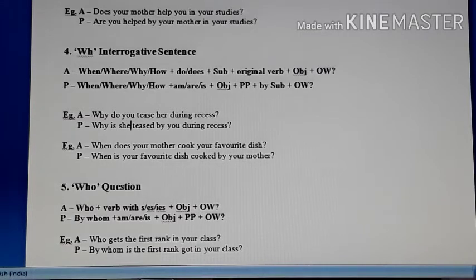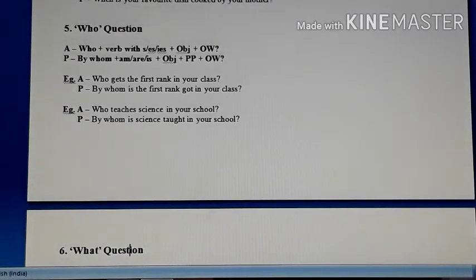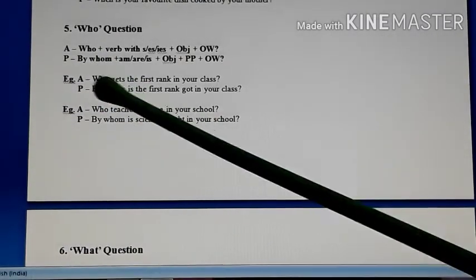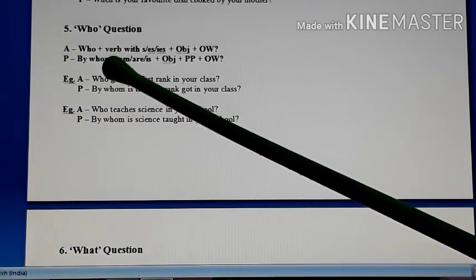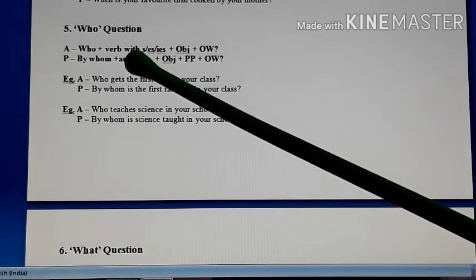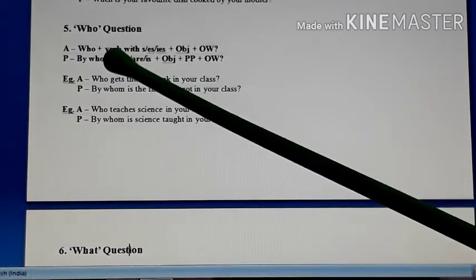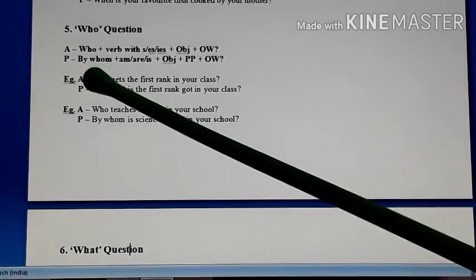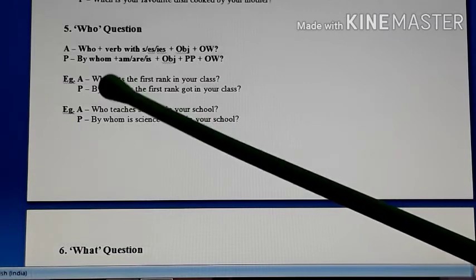Okay. Here we go ahead with the who question. Now the who question is slightly different. Okay. So in the who question, students, if you see, it begins with who. After that there is no use of do or does, but the verb is written with s, es or ies. So the verb is always used with s, es or ies. Then you have the object. So in this structure you see, you don't have a subject. In the end it is the object and other words.